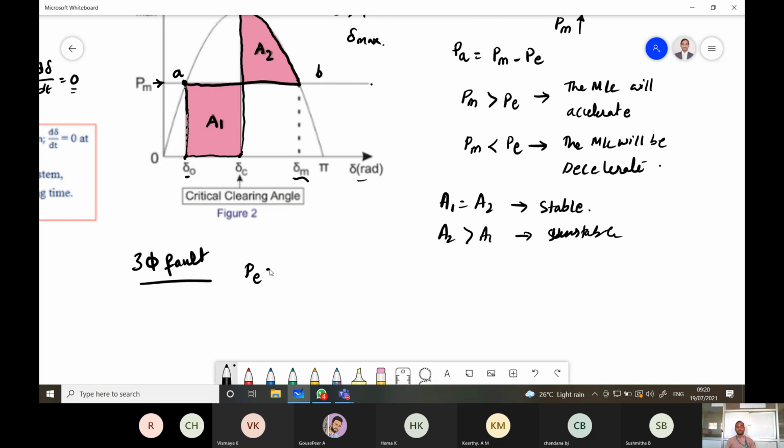In that condition PE becomes 0 only, so the operating point is now shifted. We will consider this point as A. We will draw once again.